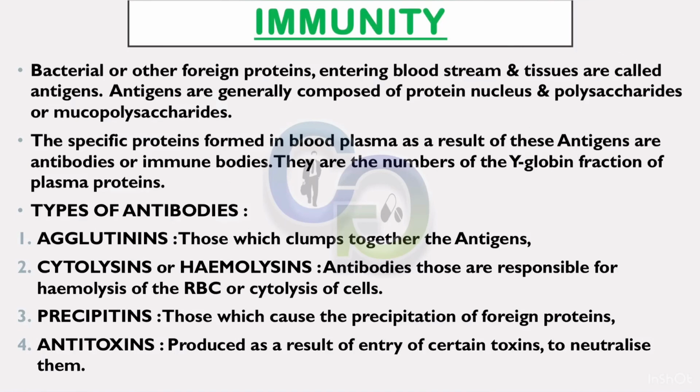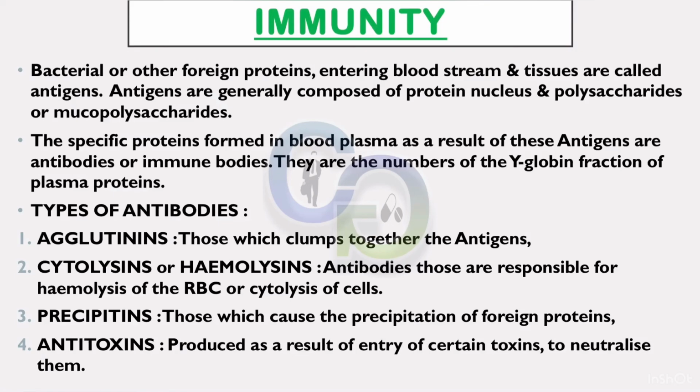Immunity. Bacterial or other foreign proteins entering bloodstream and tissues are called antigens. Antigens are generally composed of protein nucleus and polysaccharides or mucopolysaccharides. The specific proteins formed in blood plasma as a result of these antigens are antibodies or immune bodies. They are members of the gamma globulin fraction of plasma proteins.